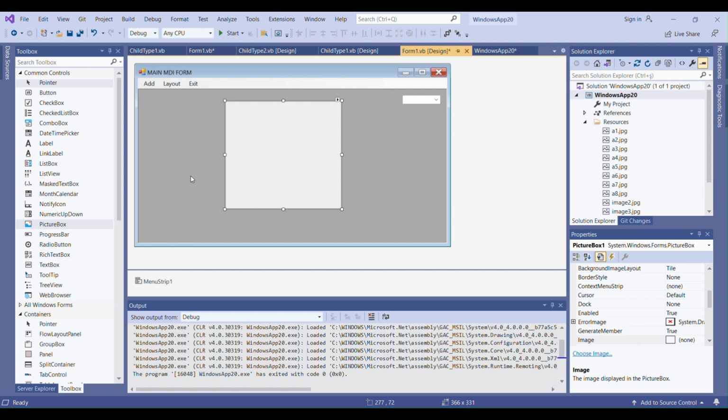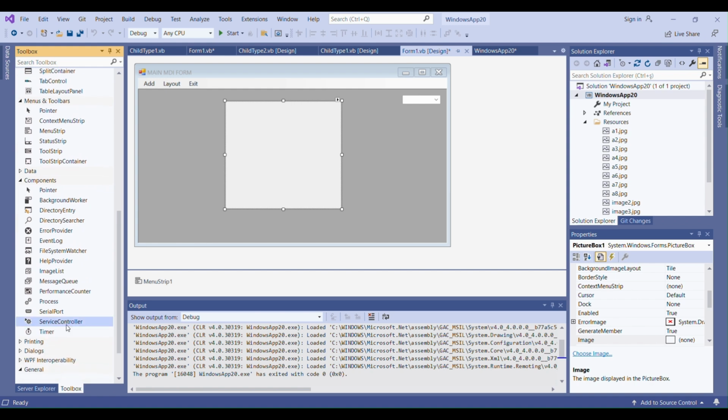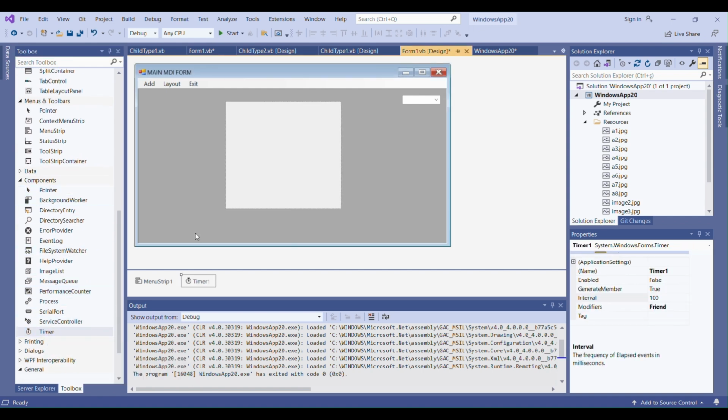And then for the animation, I'm going to add a timer into my project. Here in the components, we have timer. I'm dragging and dropping it to my project, and you will see the timer is here.